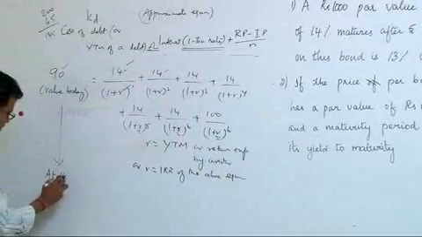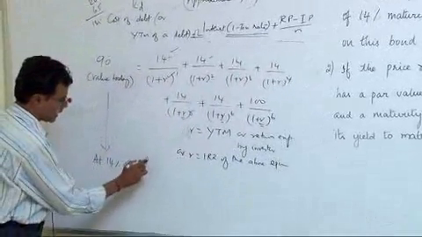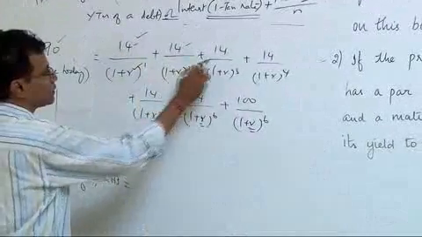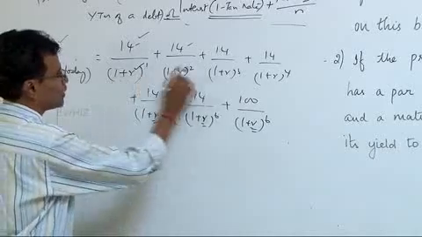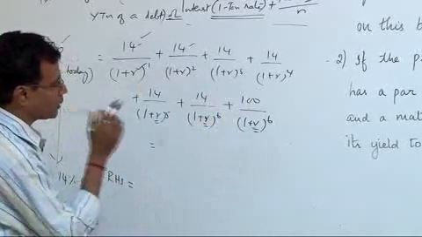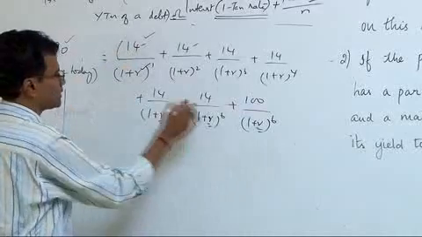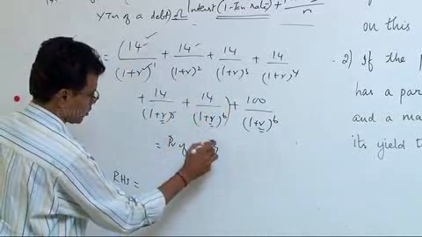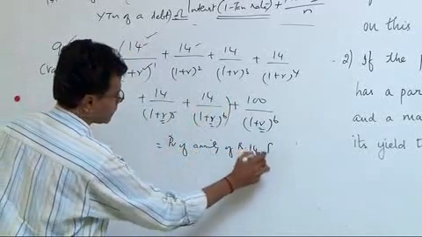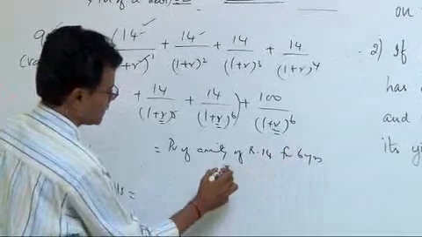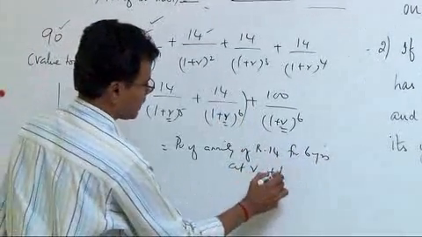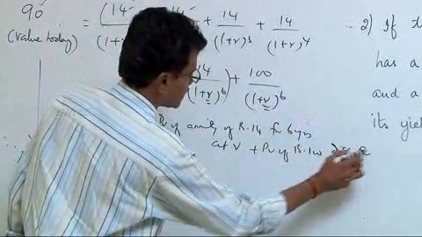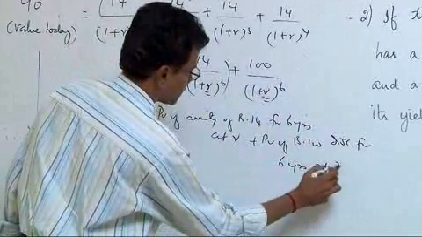At 14% of R, the RHS would be equal to, I will look at it like this: 14 to be discounted at 14% over 6 years of time, and again 100 to be discounted at 6-year rate. If you take this as an annuity, PV of annuity of rupees 14 for 6 years at R is this figure, then PV of rupees 100 discounted for 6 years at R percentage.